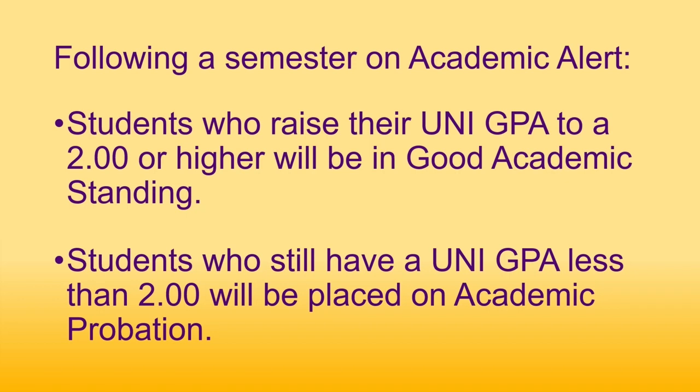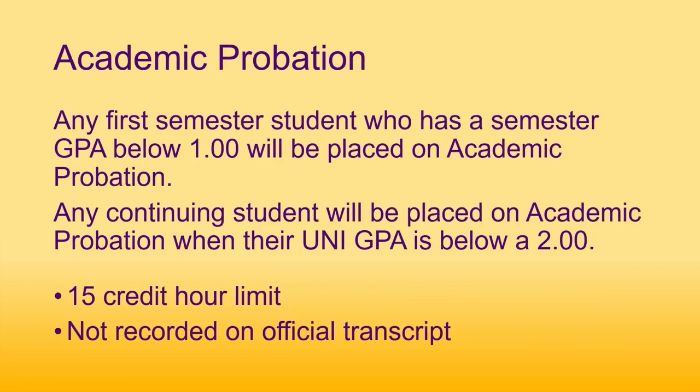At the end of a student's semester on academic alert, one of the following actions will be taken. The student will be removed from academic alert and shall be in good academic standing if their UNI GPA is a 2.0 or higher. The student will be placed on academic probation if their UNI cumulative GPA is less than a 2.0. Any first semester student who has a semester GPA below 1.0 will be placed on academic probation. Any continuing student will be placed on academic probation when their UNI GPA is below a 2.0.